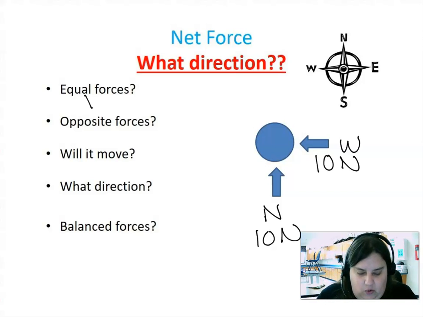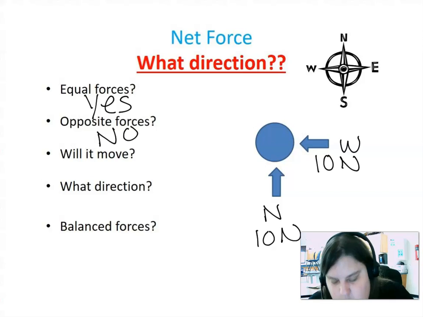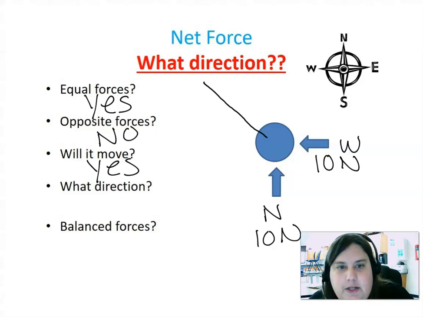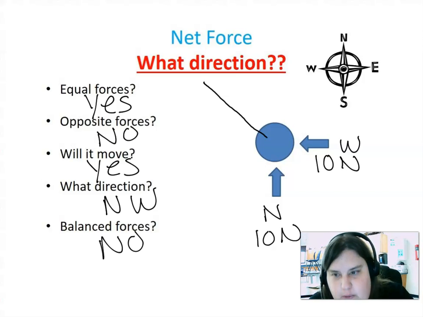So are they equal? Yes. Are they opposite? No. Will this move? Yes, it's going to move because they're working together. And it's going to move in this direction. So it's going to go diagonal. So we would say that is northwest. And this is not considered a balanced force because I do have a motion involved.